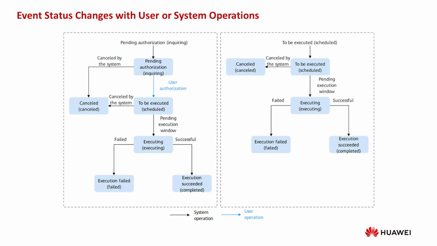Execution succeeded: completed means the system has completed the O&M task. You need to check whether services are affected. If an exception occurs, contact technical support. Execution failed means the system O&M task failed to be executed. Cancelled means the system canceled the O&M task.